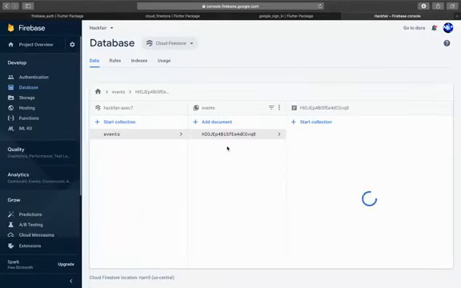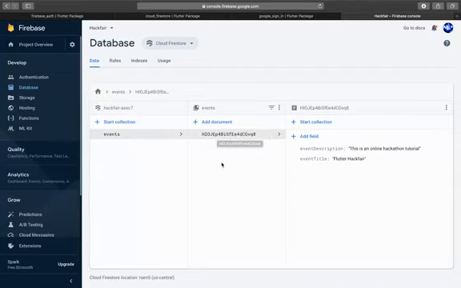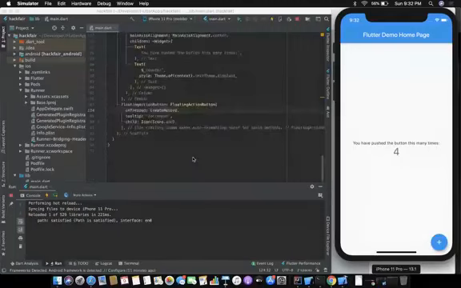Yeah, cool. So we have events and we added a document, and that document has event title, Flutter Hack Fair, and event description. So this is the one which I was talking about, that it's really important, so you need to be careful about it. This is the document ID that it assigned automatically. Now, suppose you want to assign this by yourself, you can assign it by yourself as well.